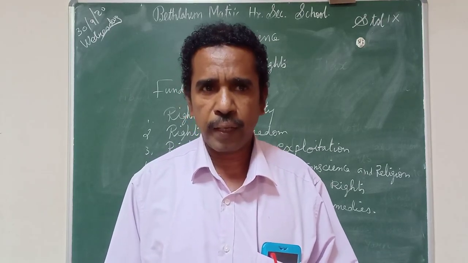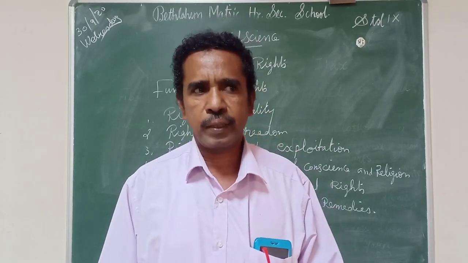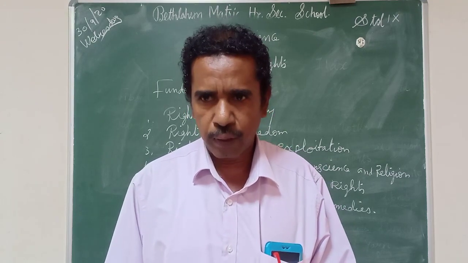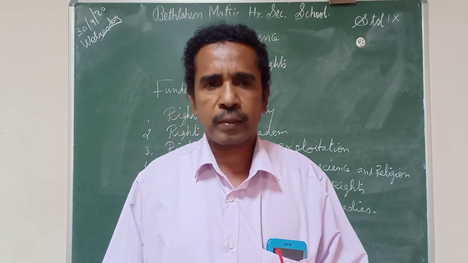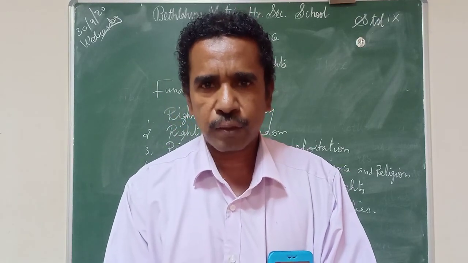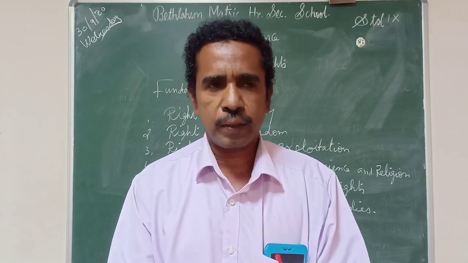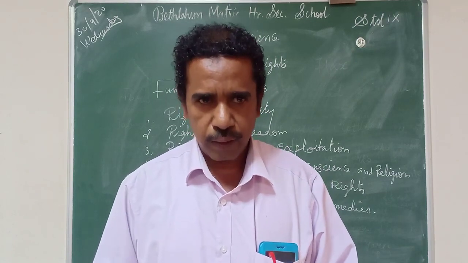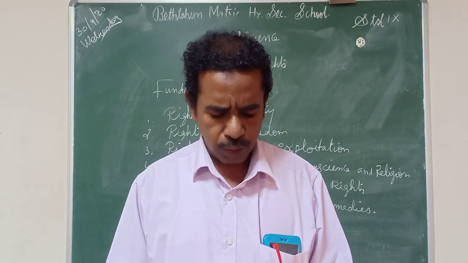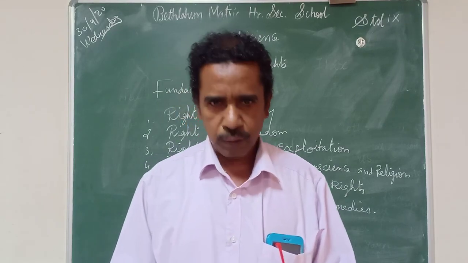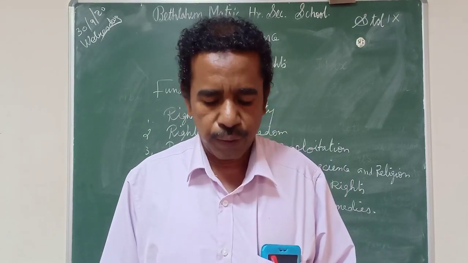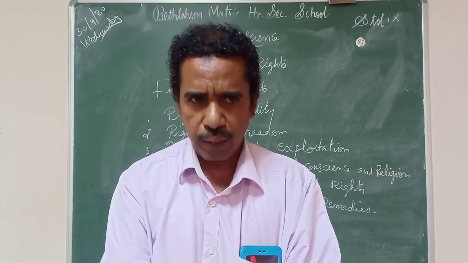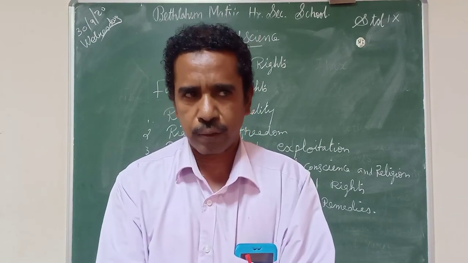To get the human rights, to give the rights of the people at the international level, an international organization was started, known as UNO, the United Nations Organization. It was started in the year 1945, October 24th. That October 24th is celebrated every year as UN Day. This UNO was set up after the Second World War. The main aim of this UNO was maintaining world peace.